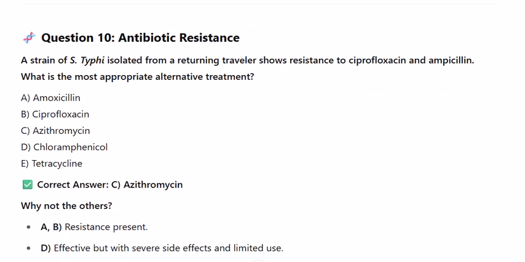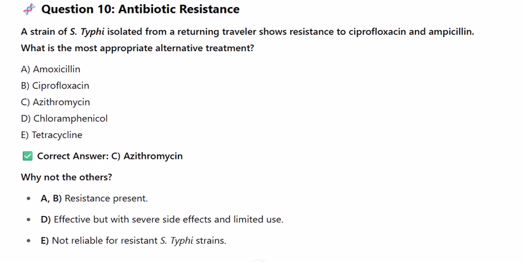Question 10. Antibiotic resistance. A strain of S. typhi isolated from a returning traveler shows resistance to ciprofloxacin and ampicillin. What is the most appropriate alternative treatment? A. Amoxicillin. B. Ciprofloxacin. C. Azithromycin. D. Chloramphenicol. E. Tetracycline. Correct answer, azithromycin. Why not the others? A, B, resistance present. D, effective but with severe side effects and limited use. E, not reliable for resistant S. typhi strains.